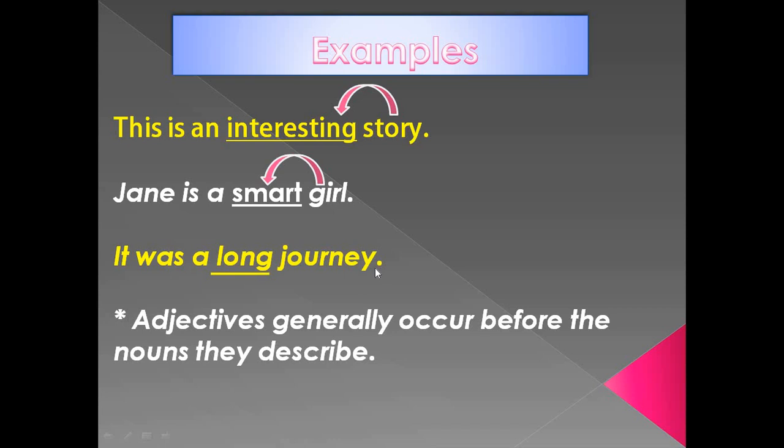How was the journey? Long journey. Journey is the noun and before the noun comes the adjective. Long journey. So, the adjectives generally occur before the nouns they describe.